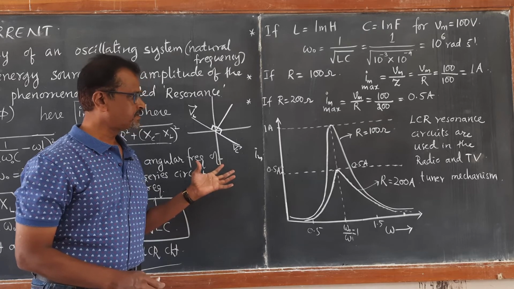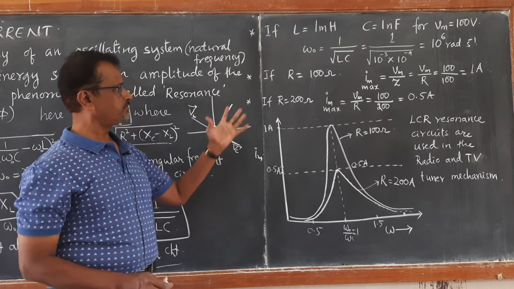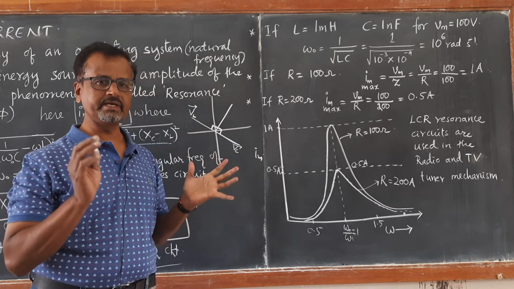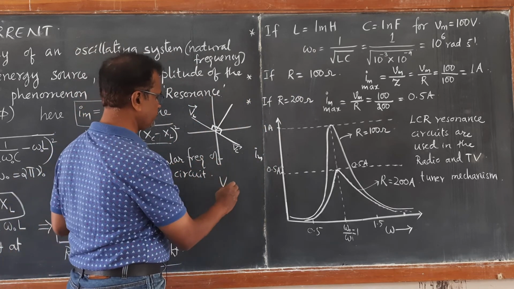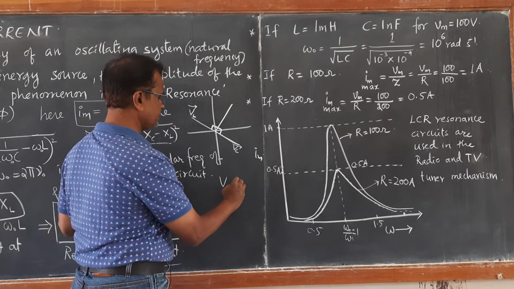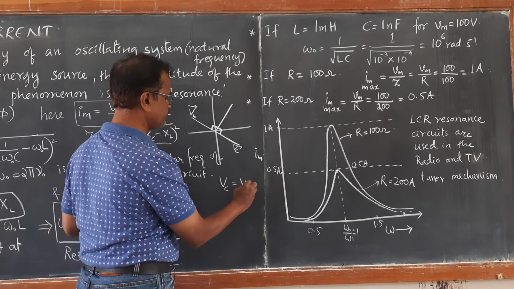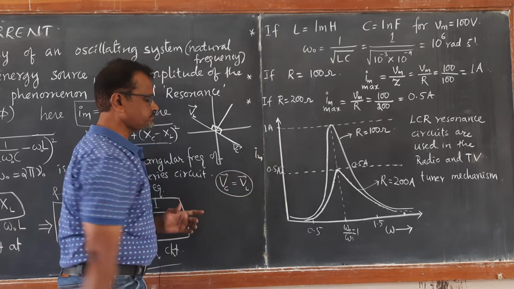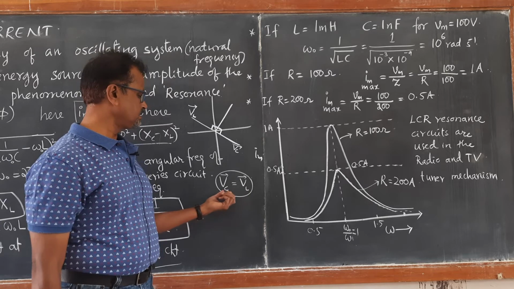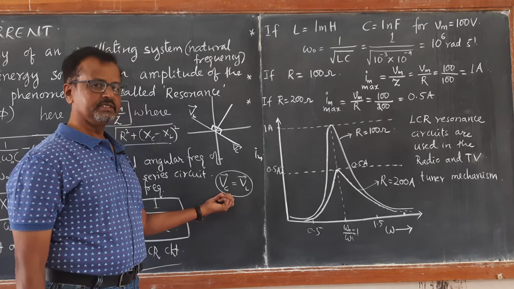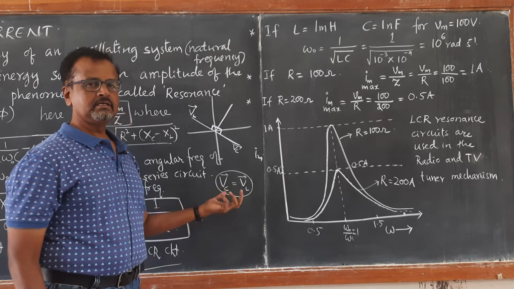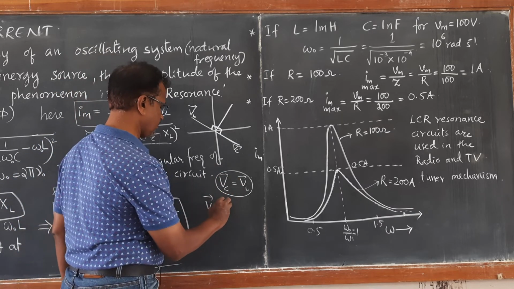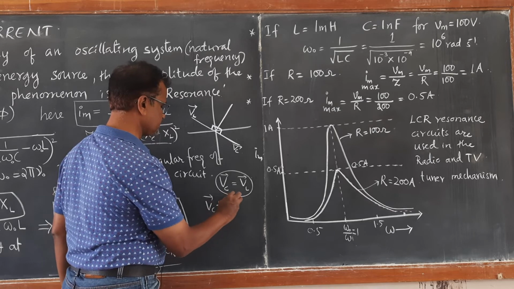By varying the values of L and C, what we actually do is make the value of Vc exactly equal to the value of VL. Phasor VL is made exactly equal to phasor Vc, but since they are out of phase, the net phasor VL plus Vc becomes 0.